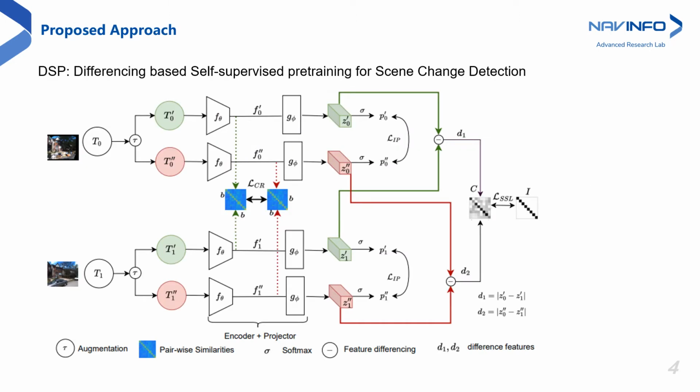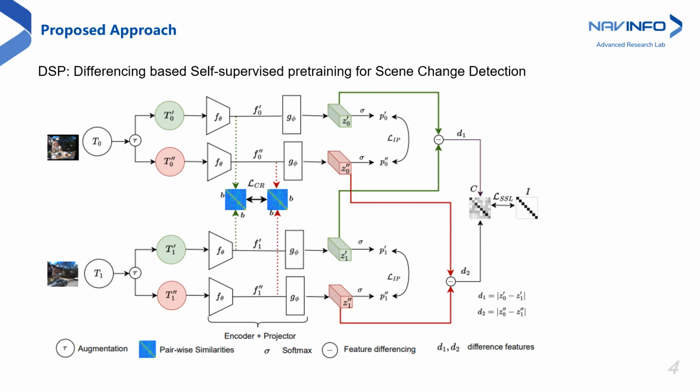To reduce the dependency of scene change detection models on labeled data, we propose a differencing-based self-supervised approach called DSP, which uses absolute feature differencing to learn representations vital for scene change detection. As shown in the figure, random transformations are applied to the image pairs T0 and T1 and passed into the Siamese encoder and projection head with shared parameters, producing corresponding representations.